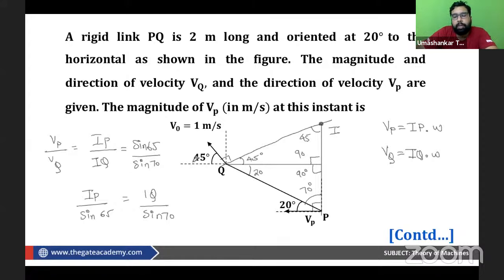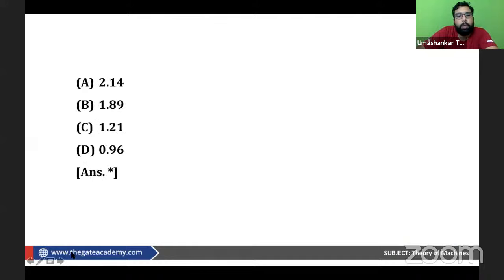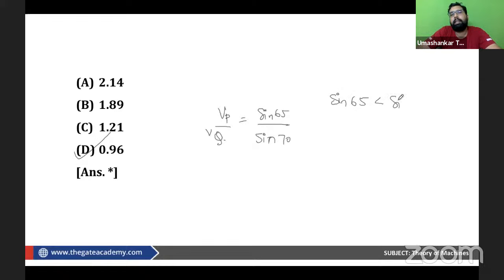Now let's see the options. VP by VQ we just got as sine 65 by sine 70. When we see the options, do we need to do any calculation? No, sir, because obviously sine 65 is less than sine 70. So definitely the answer should be less than 1, and we have only one option with a value less than 1. So no need to pick up the calculator even, and we can solve this question. I hope this is also fine to you. If there is a doubt, please feel free to ask me in the live chat section.